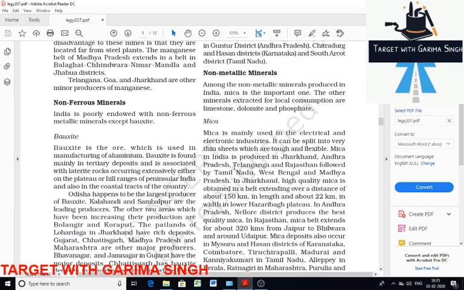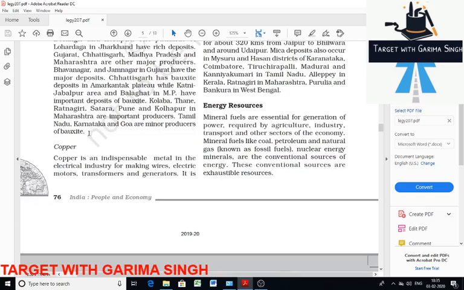Let's move to copper. Copper is also used to give strength to gold jewelry. Important copper states are Jharkhand, it's Singhbhum district, Madhya Pradesh, it's the Balaghat area. Rajasthan is Jhunjhunu and Alwar. Andhra Pradesh, it's Agnigundala and Guntur district. Karnataka is Chitradurga and Hassan. Tamil Nadu is South Arcot district.